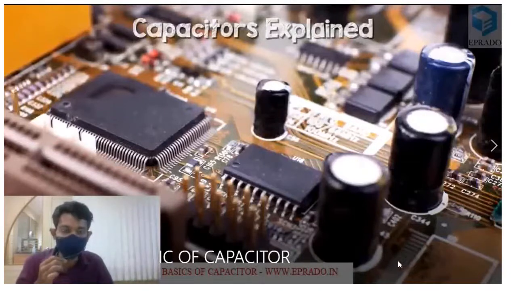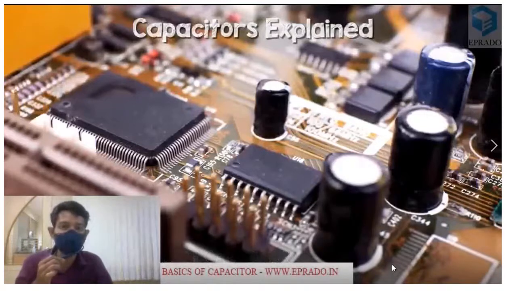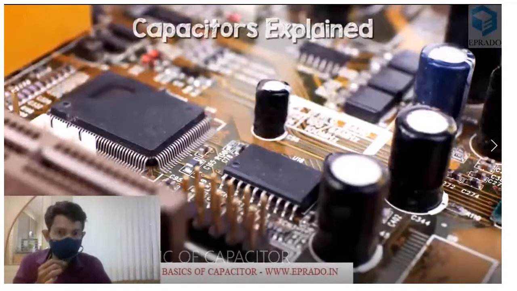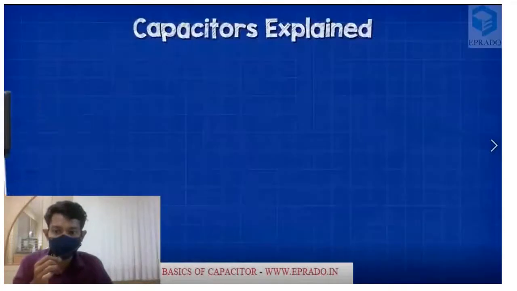So what is a capacitor? Have you ever heard the word capacitor or the word capacity? Okay, what is capacity? Capacity means the ability to do something, right? Okay, let's have a deeper look at what a capacitor is.